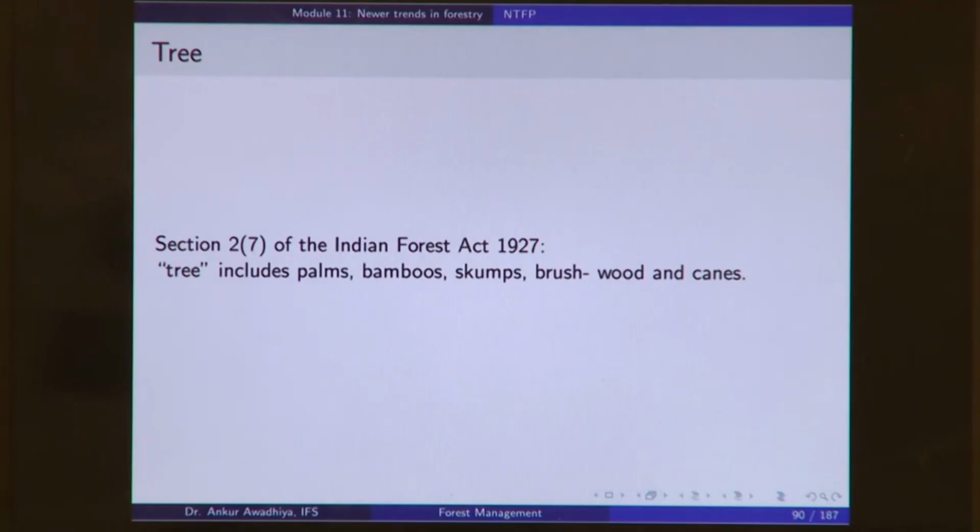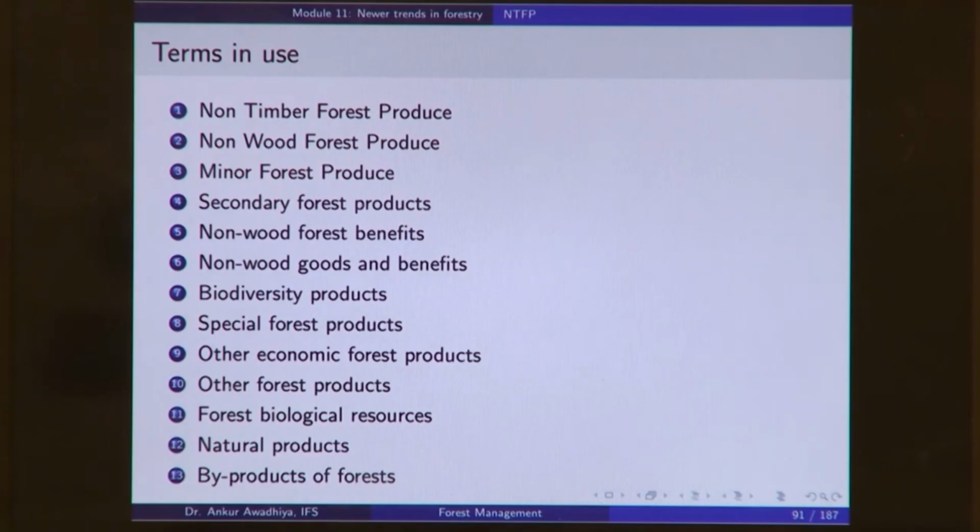of trees. Now, when we say non-timber forest produce, we will also encounter several other terms. So, are all of these terms the same or is there a difference between them? We have terms like non-timber forest produce, non-wood forest produce. Now, when do you call it a non-timber forest produce and when do you call it a non-wood forest produce, or things like minor forest produce? Typically we hear this term when we talk about medicinal plants and grasses, people normally call it a minor forest produce.